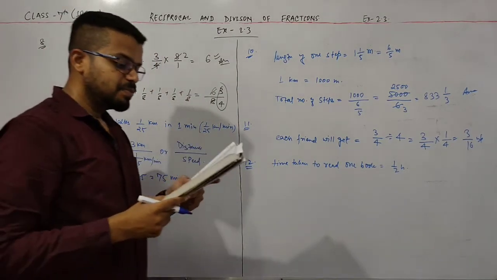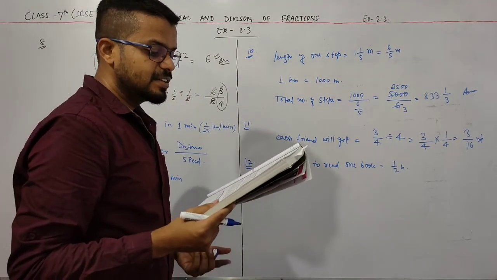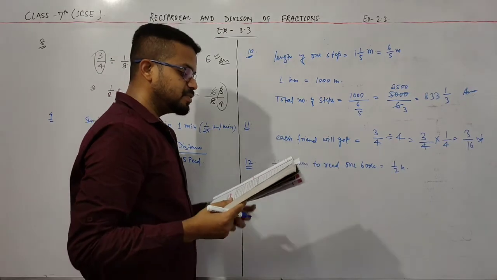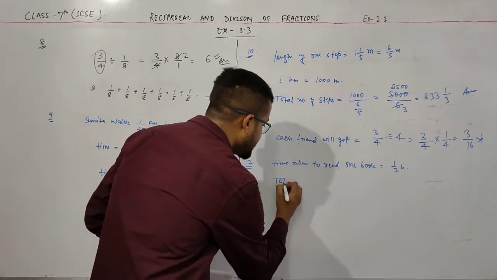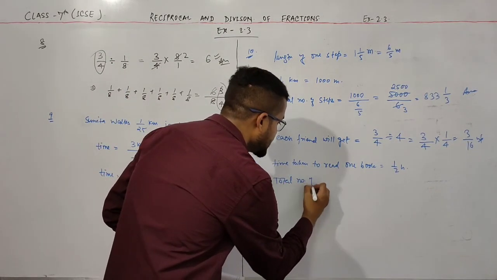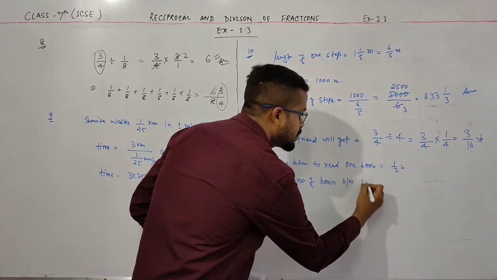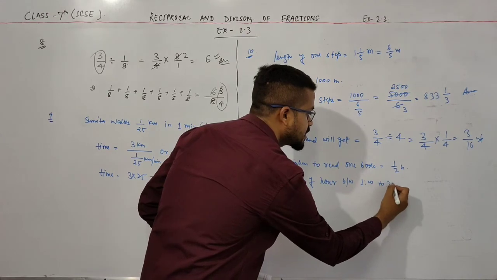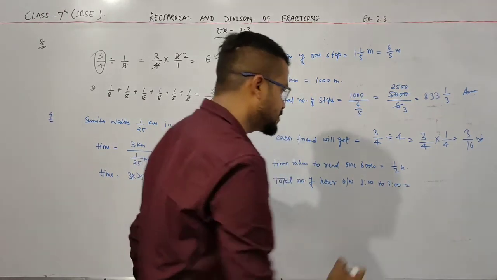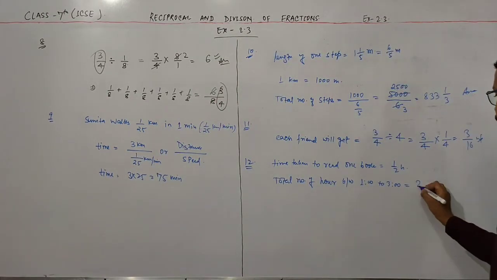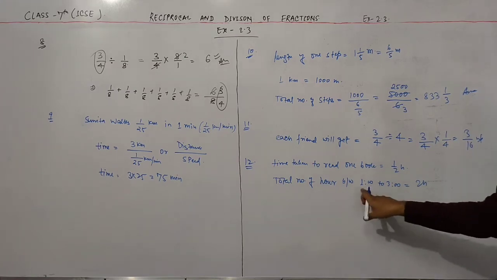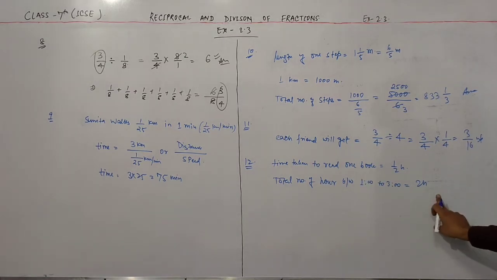Now how many books could she read from 1 p.m. to 3 p.m.? The total number of hours between 1 to 3 is 2 hours. Okay, this is 3 and 1, 2, 3, total number of hours is 2 hours.